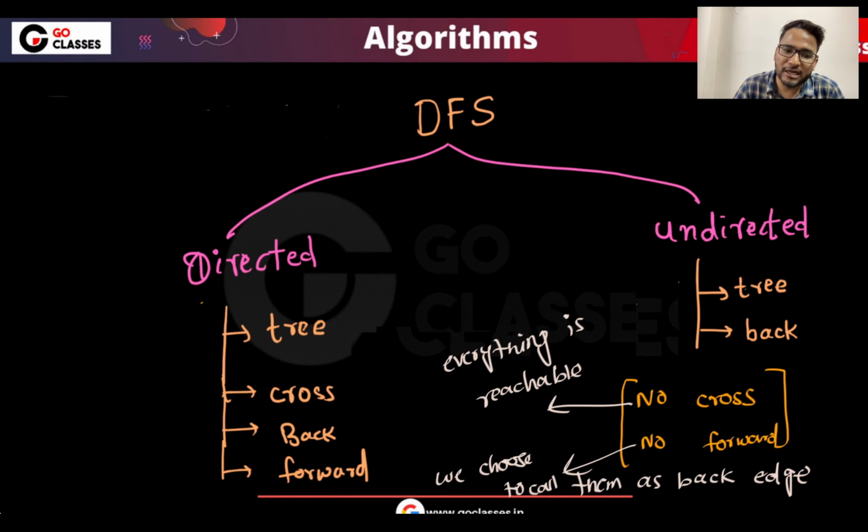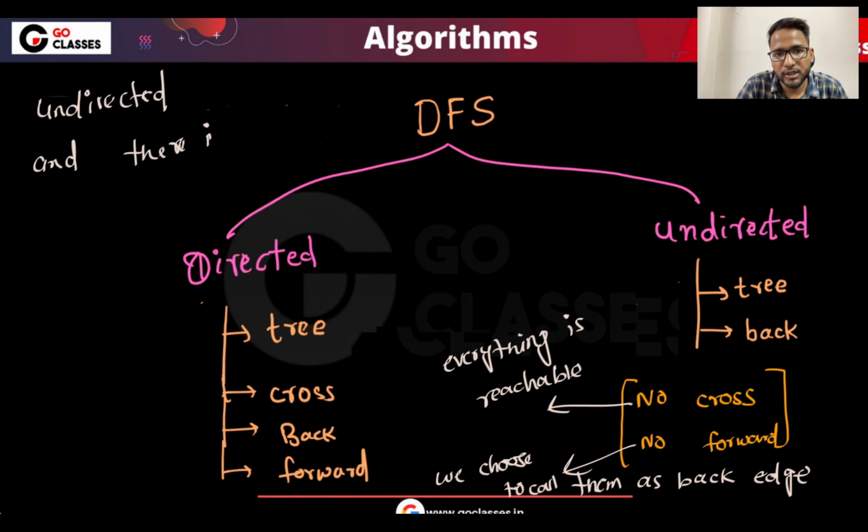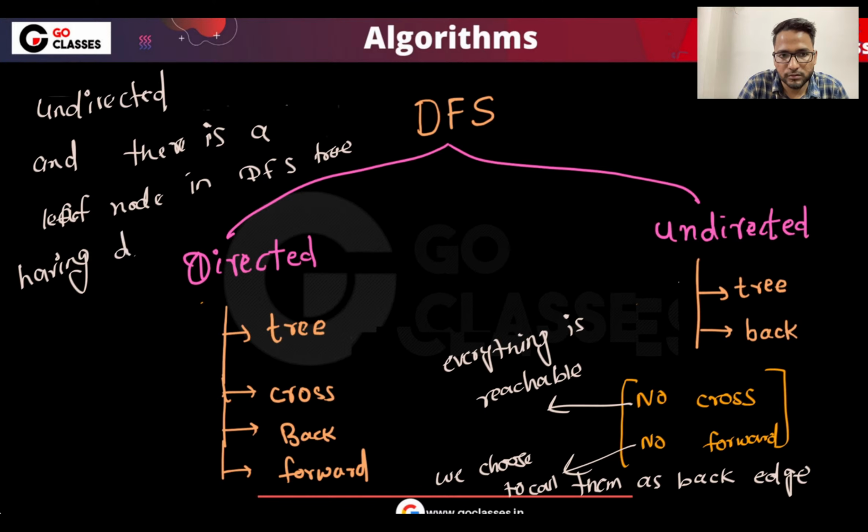Suppose I say the graph is undirected, and there is a leaf node in the DFS tree having degree 2. See, what I am saying is this.